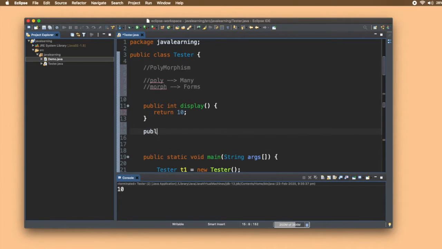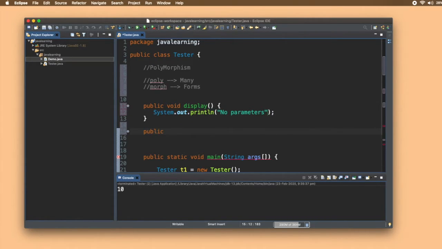I'll declare another function, void, with a print statement and new parameters.